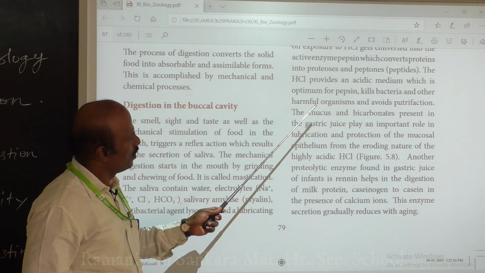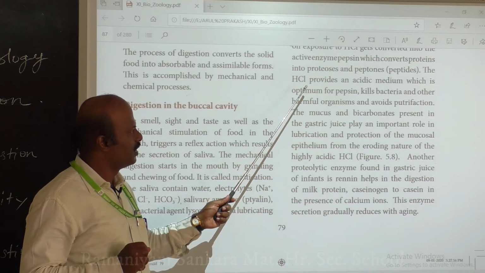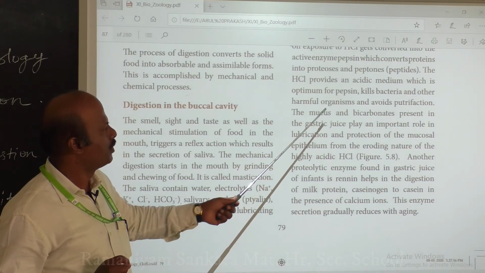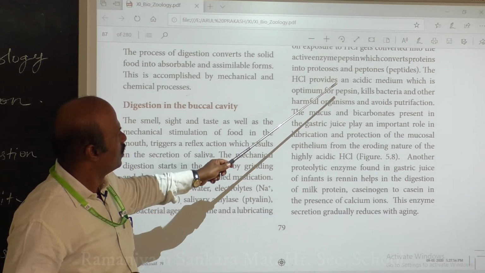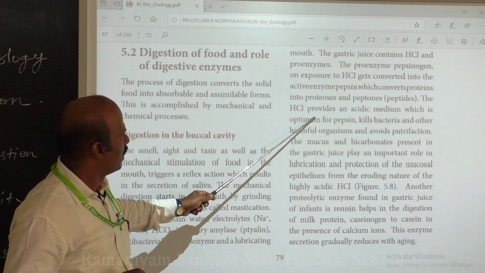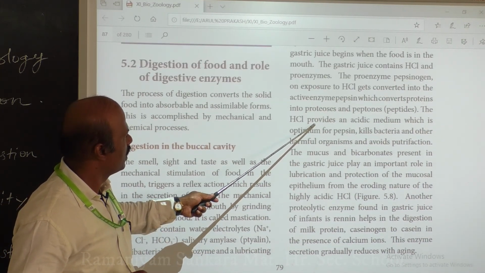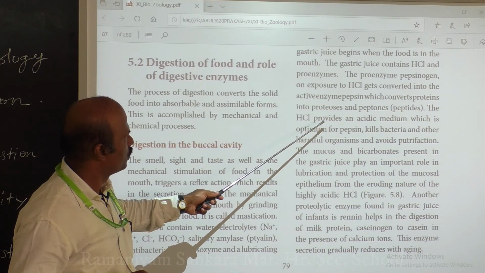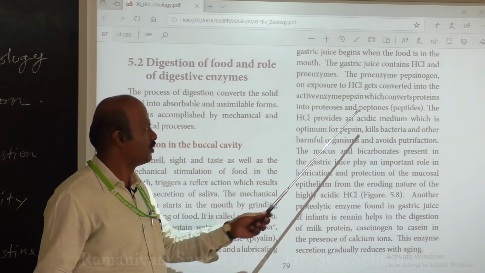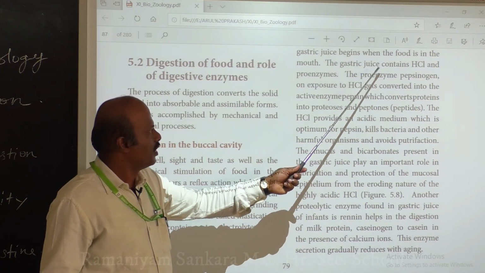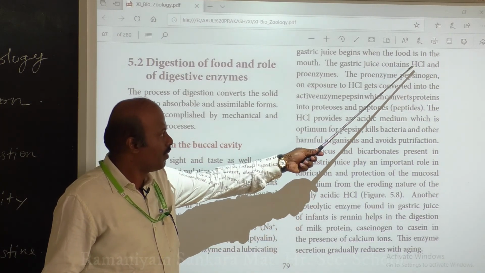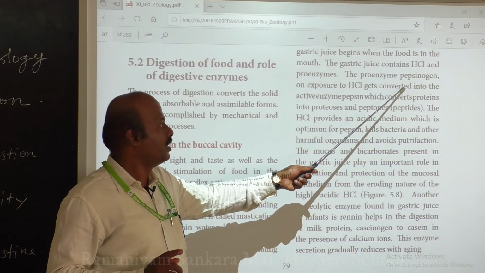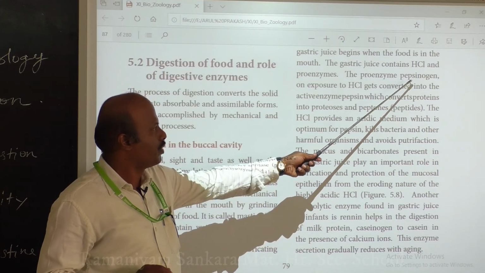So what is the role of this HCl? This HCl is usually able to provide an optimum acidic medium for the enzyme pepsin. Okay, so it is able to produce HCl as well as a proenzyme called pepsinogen. So two things are usually present in the gastric juice. One is HCl, another one is pepsinogen. The HCl will provide an acidic medium for this proenzyme pepsinogen.